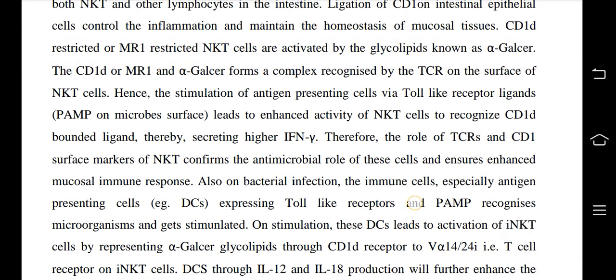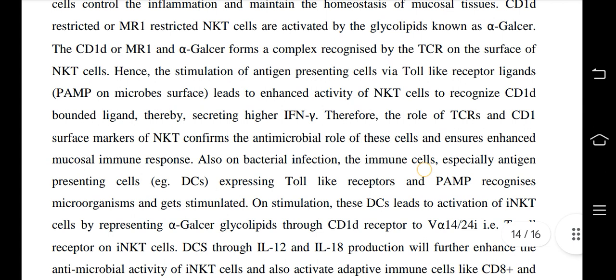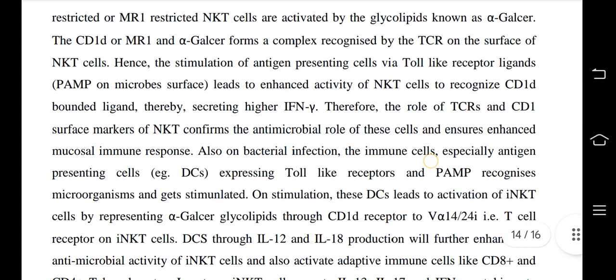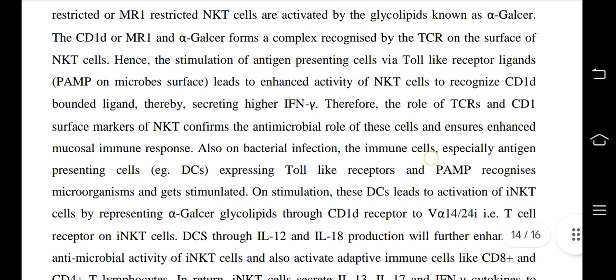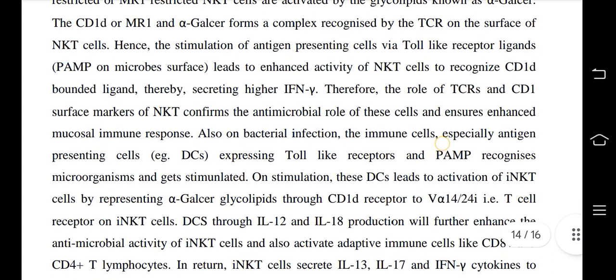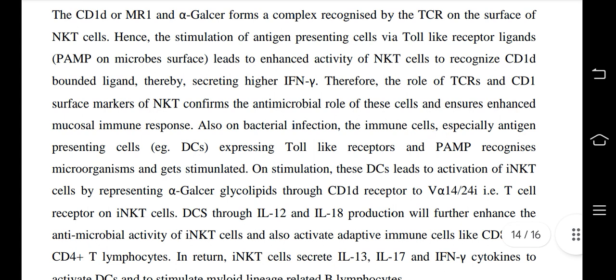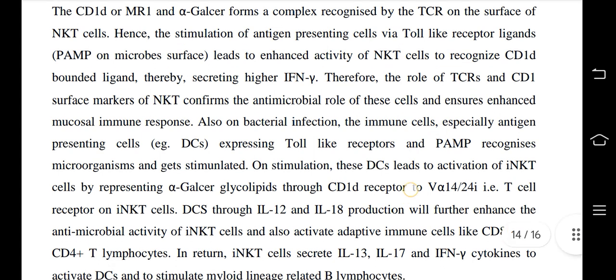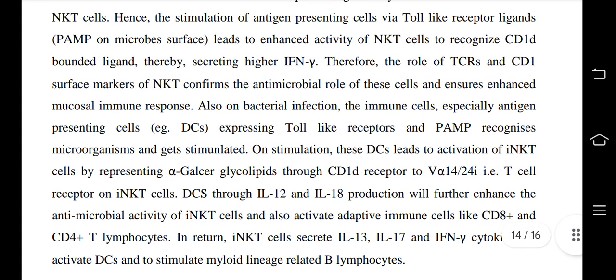The CD1D or MR1 and the alpha-GalCer form a complex recognized by the TCR on the surface of NKT cells. Hence, the stimulation of antigen presenting cells via toll-like receptor ligands leads to enhanced activity of NKT cells to recognize, secreting higher IFN gamma. Therefore, the role of TCRs and CD1 surface markers of NKT confirms the antimicrobial role of these cells and ensures an enhanced mucosal immune response.